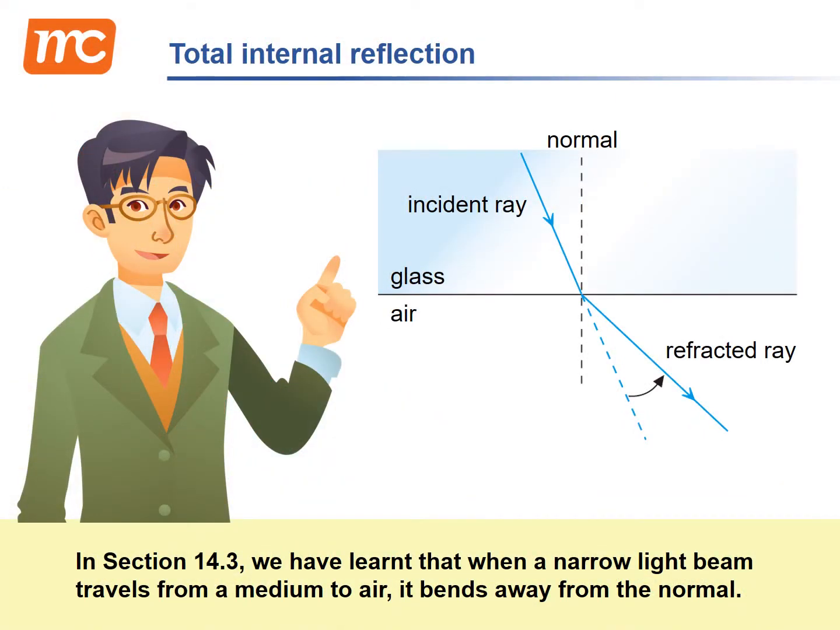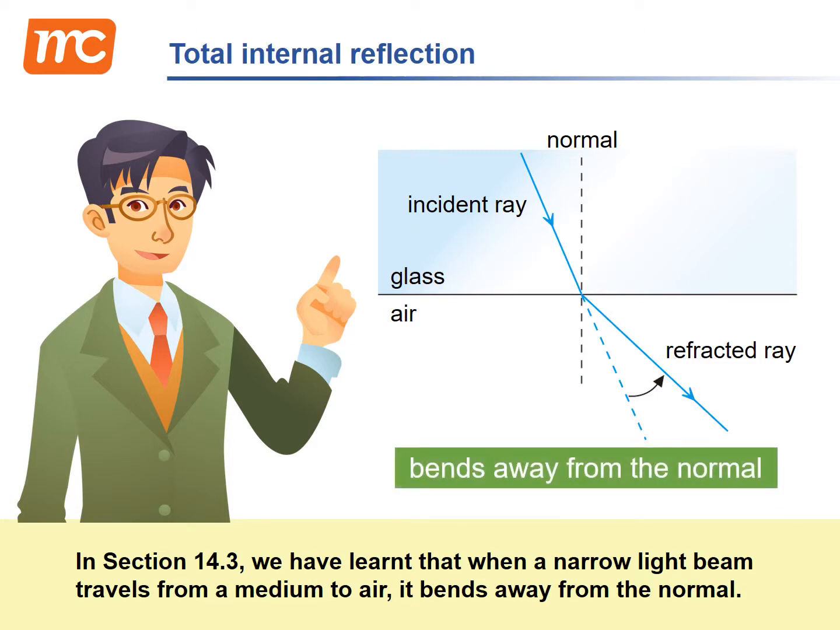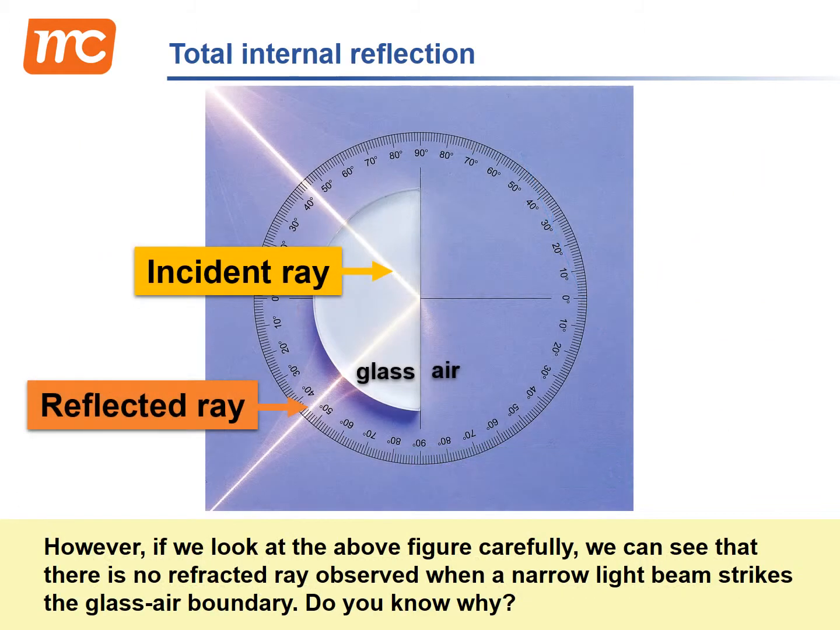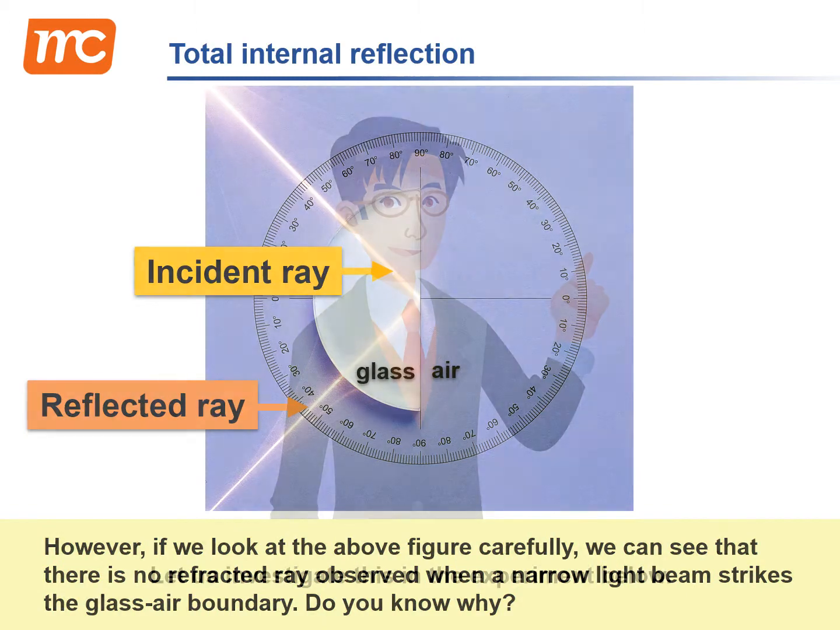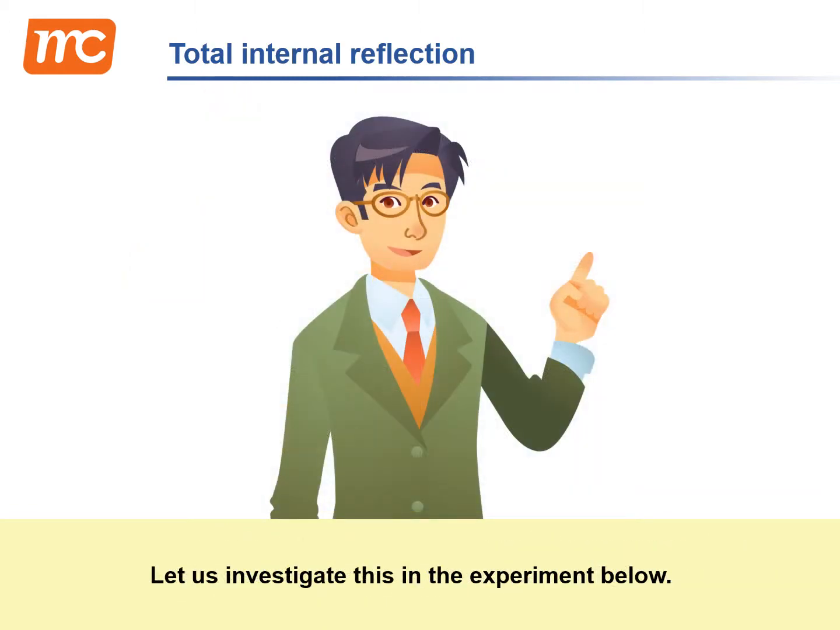In section 14.3, we have learnt that when a narrow light beam travels from a medium to air, it bends away from the normal. However, if we look at the above figure carefully, we can see that there is no refracted ray observed when a narrow light beam strikes the glass air boundary. Do you know why? Let us investigate this in the experiment below.